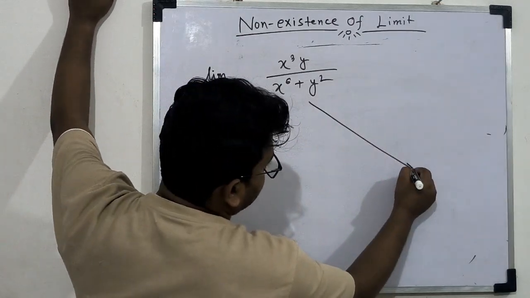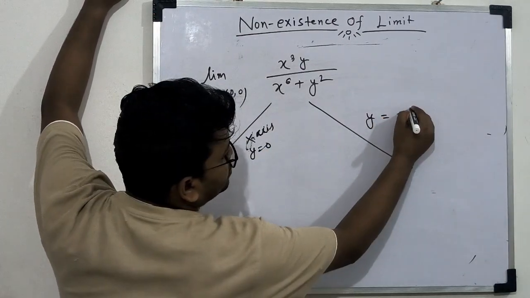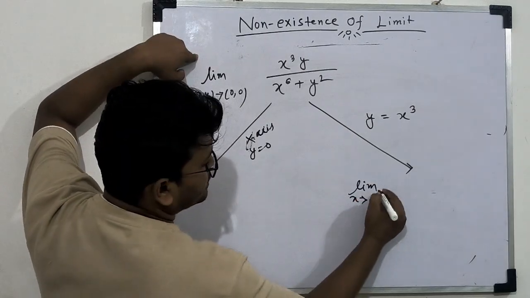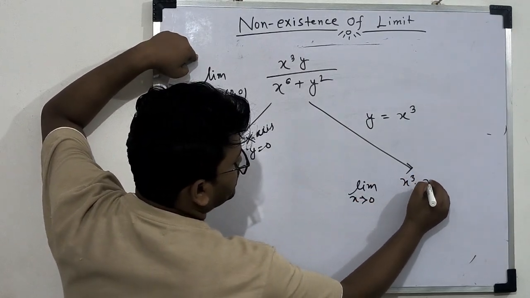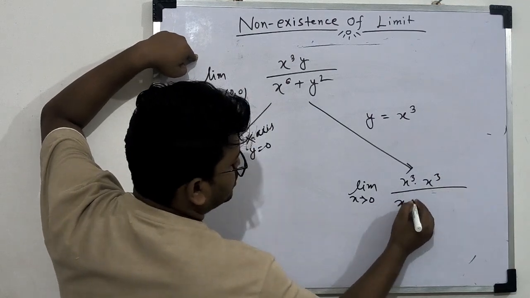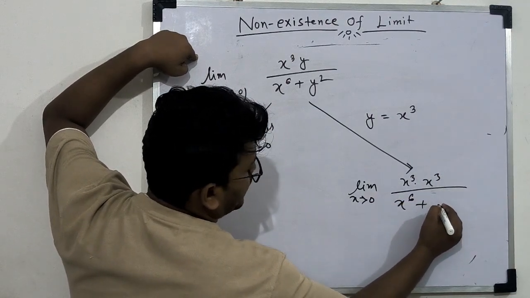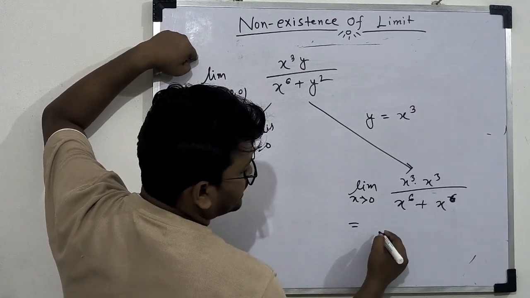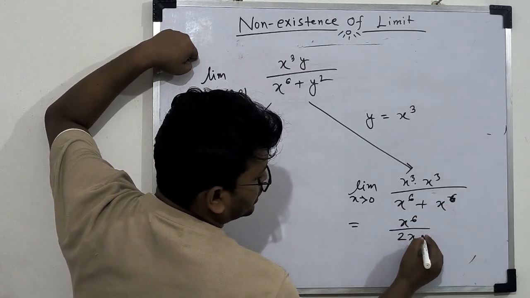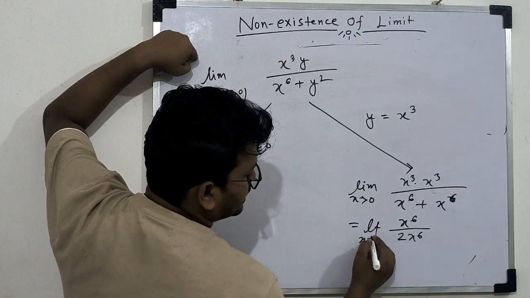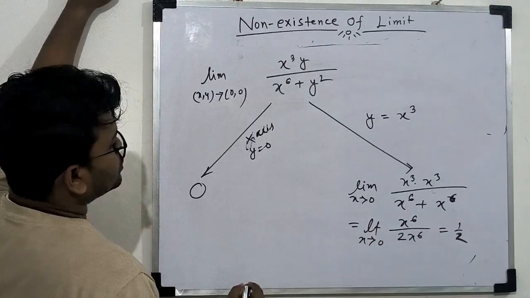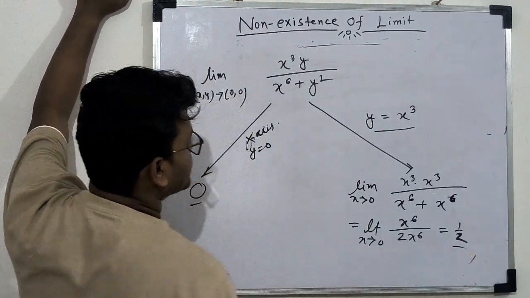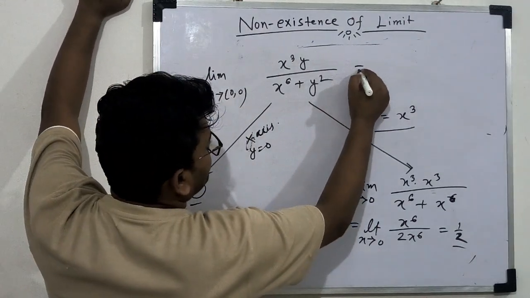And if we choose y equal to x cube, then we get limit x tends to 0 of x cube into x cube divided by x to the power 6 plus (x cube) whole square, that is x to the power 6. So we get x to the power 6 by 2x to the power 6, that is limit x tends to 0, this becomes half. So for two different paths we get different values for this limit. Therefore we can conclude this limit does not exist.